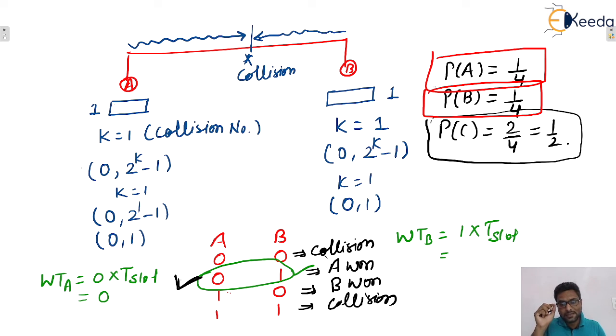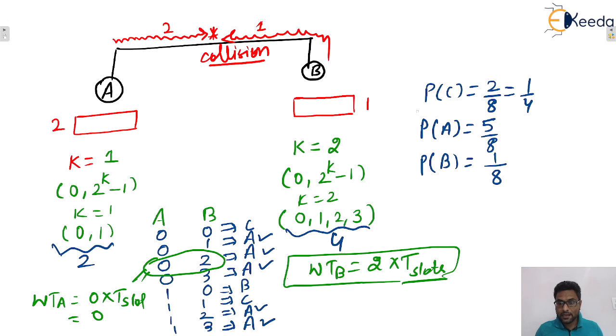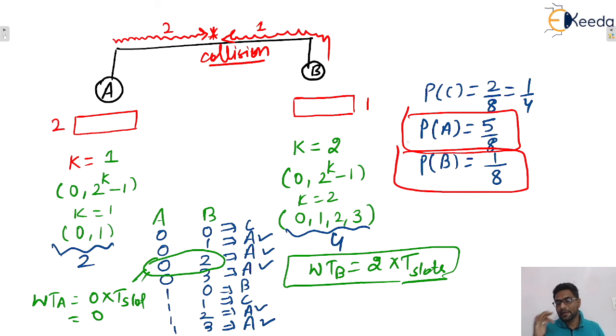Now you only tell me, let's say A won, then what happens in the next scenario? We see that the probability of A becomes 5 by 8 and the probability of B becomes 1 by 8. So if A won the first backoff race, then the probability of A's winning will increase. Last time it was 1 by 4, now it becomes 5 by 8, that means it increased, isn't it? Similarly, now the probability of A's winning is more, so I assume that again A wins the second backoff race. Now you only tell me what happens the third time.